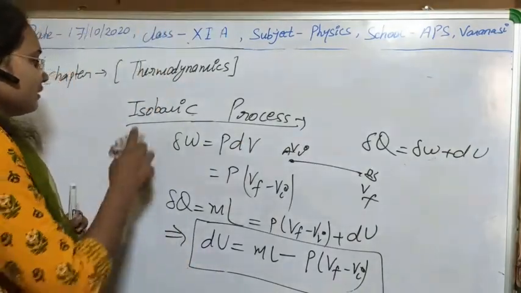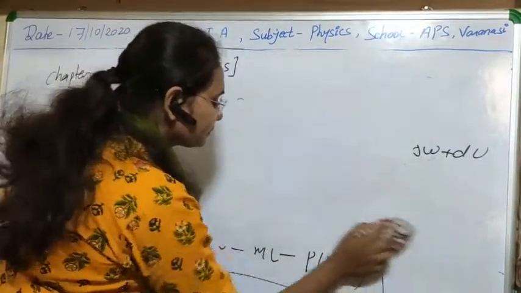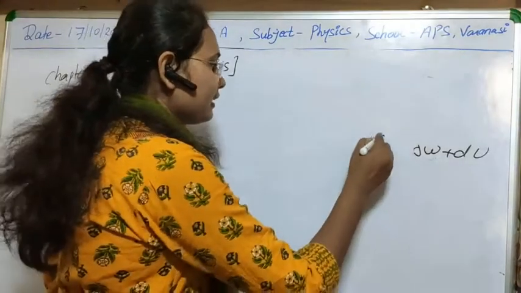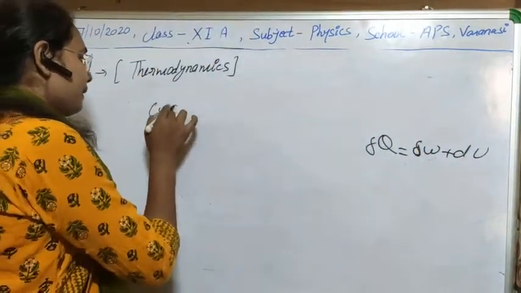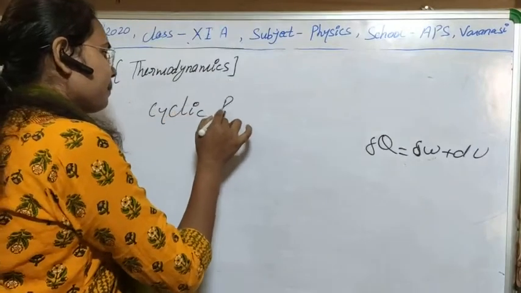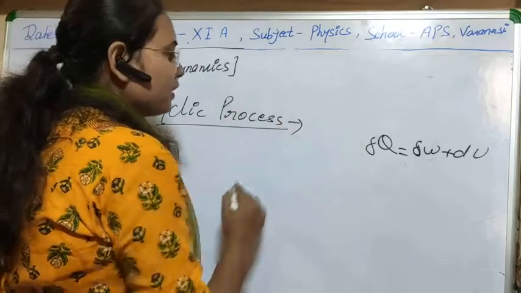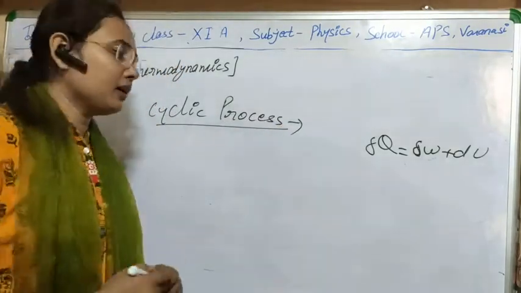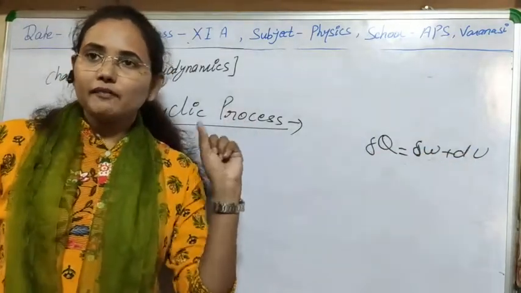Next is the case of the cyclic process. If the process is cyclic, then as you know the internal energy function depends on initial and final points.